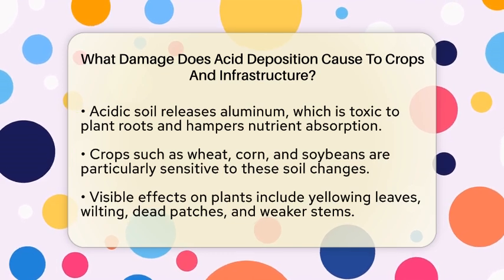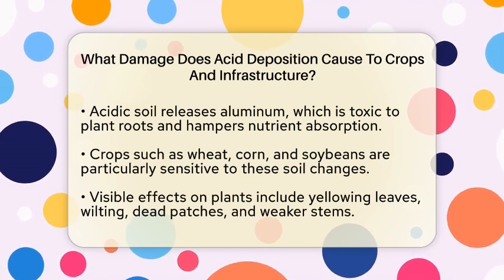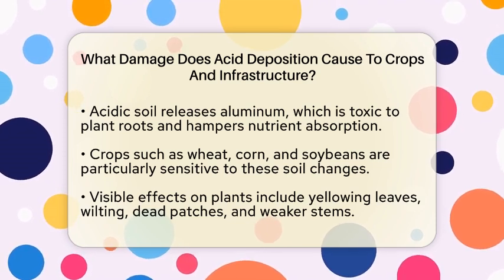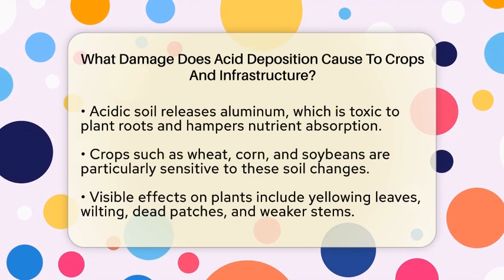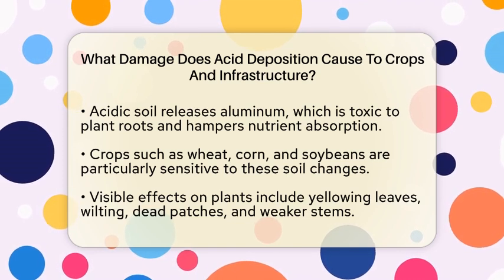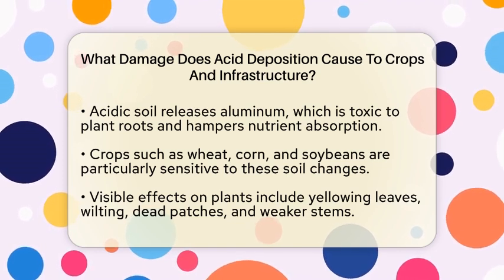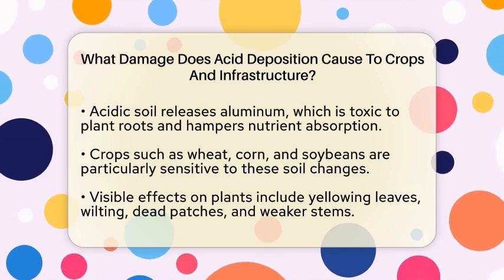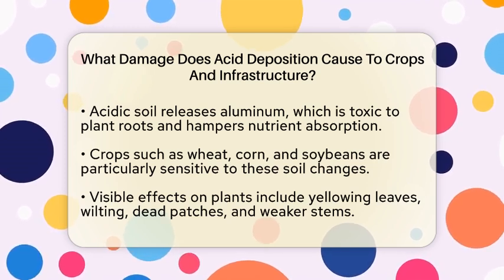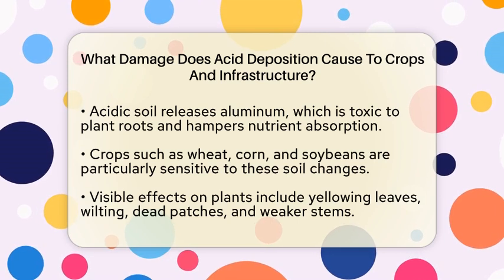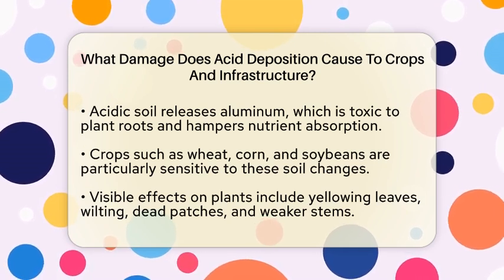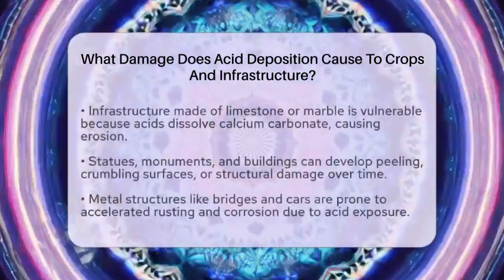The acidic soil also releases aluminum from minerals, which can be toxic to plant roots. This toxicity damages roots and makes it harder for plants to absorb nutrients. You might notice crops with yellowing leaves, dead patches, or wilting. Some plants even develop weak stems or leaves that are more prone to disease because their protective surfaces get damaged by the acids. Crops like wheat, corn, and soybeans are especially sensitive to these changes.